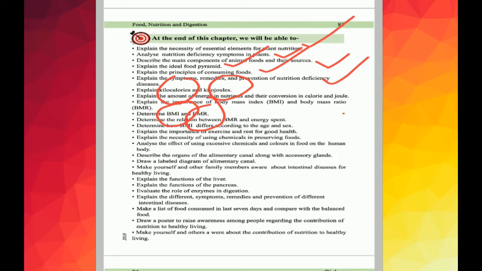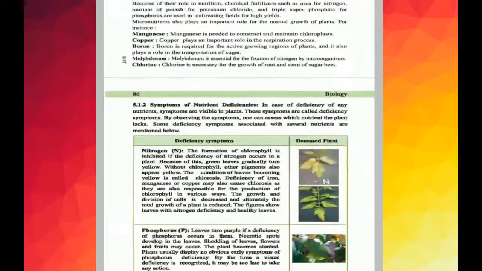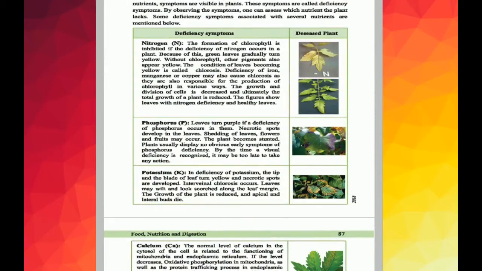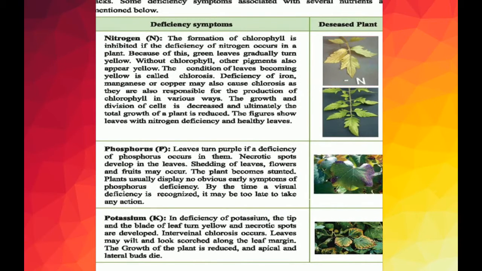Now I am going to describe different kinds of plant nutrition. So now I am going to describe point 5.1, plant nutrition. You know that nitrogen is a very important nutrient, or you can say mineral element.